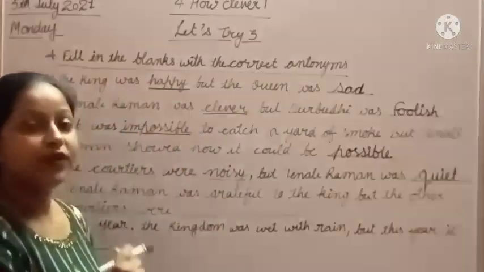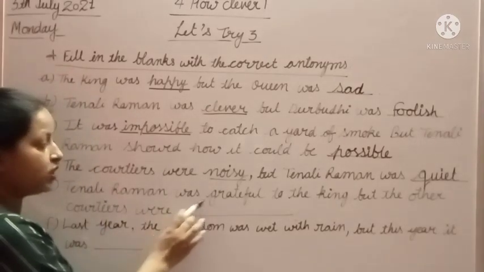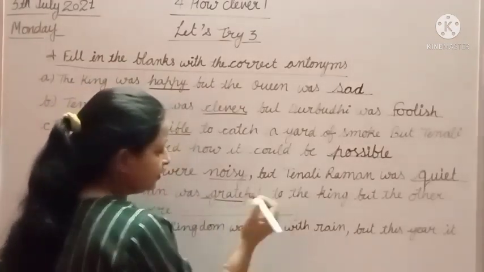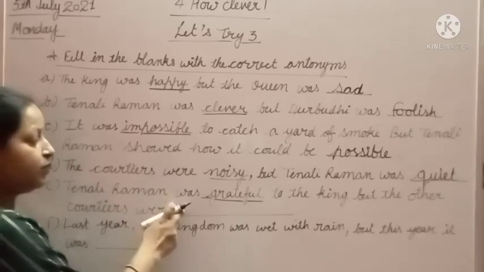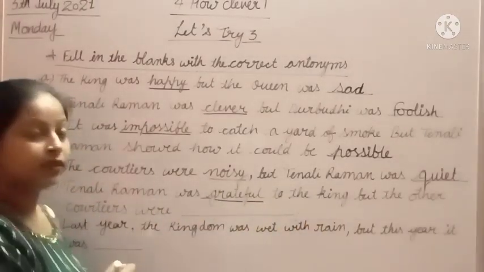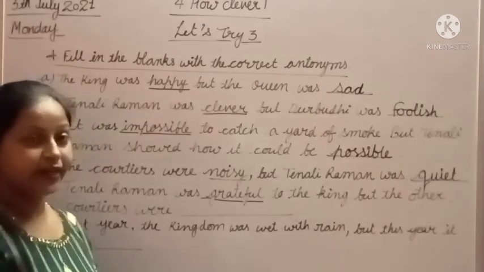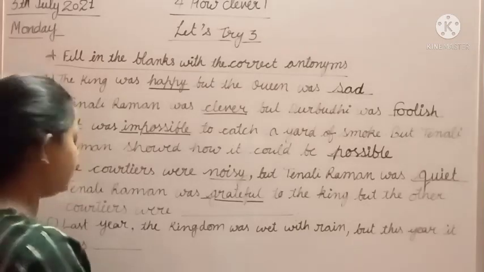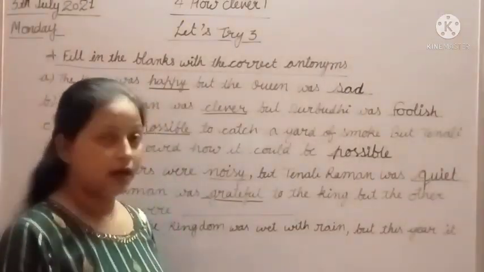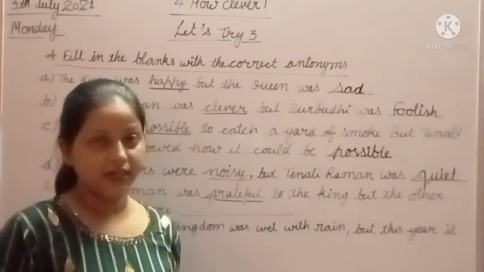Clear to all? Now we will read the next one. Tenali Raman was grateful. First of all, we will underline it. Tenali Raman was grateful to the king, but the other courtiers were. Anyone can tell me what is the meaning of grateful? The meaning of grateful is किसी का आभारी होना, किसी के लिए courtesy दिखाना.